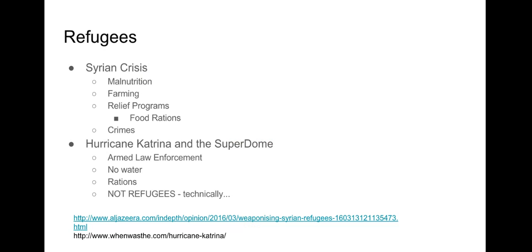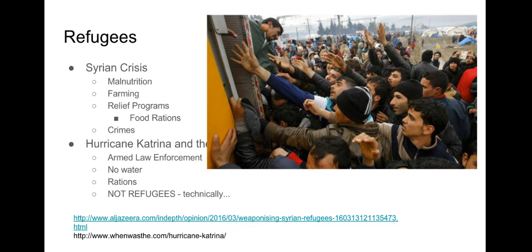In developing countries and refugee camps, malnutrition is a huge concern. Refugee camps can range in size from 6,000 in Sudan to over 100,000 in the Dadaab camp in Kenya. Due to their size and location, farming is not a practical use of their time. Instead, the refugees have to rely on food rations given to them by relief programs such as World Food Program or nonprofit organizations such as Food for the Hungry.